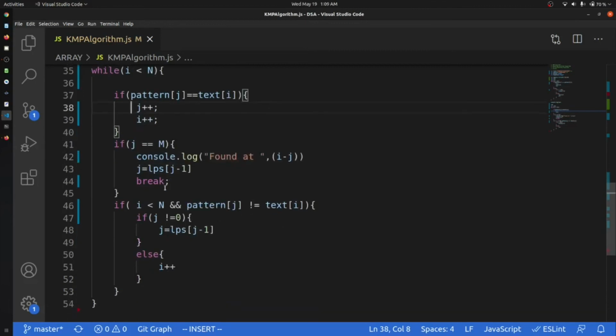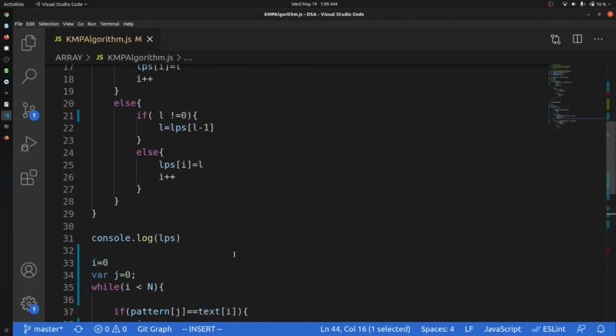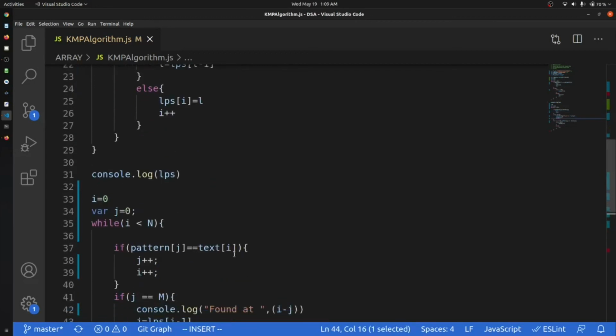If they are not same, we will move my j back to LPS j minus 1, and we will check if it is equal, then we will print it out and break the case. This is the thing. Okay, I hope that is understandable.